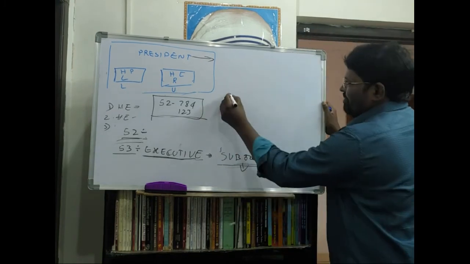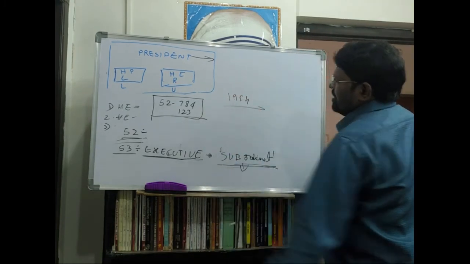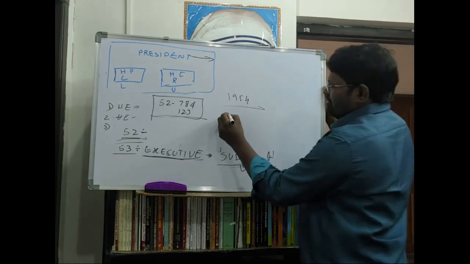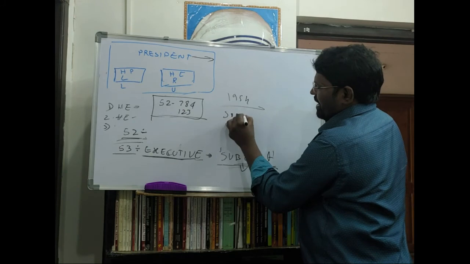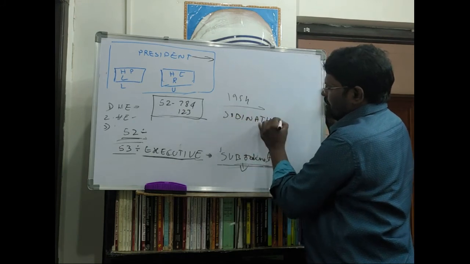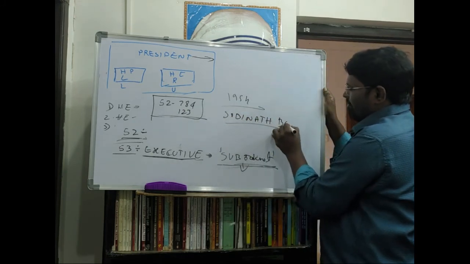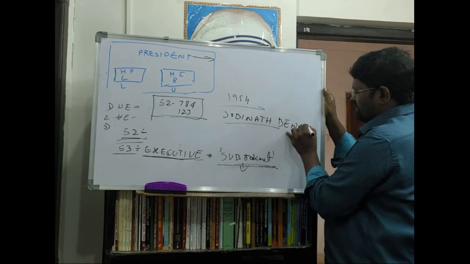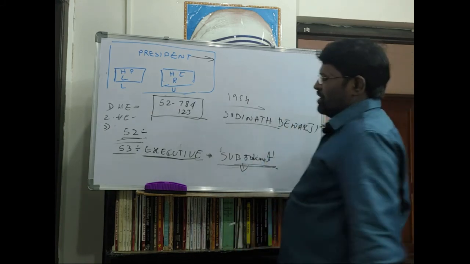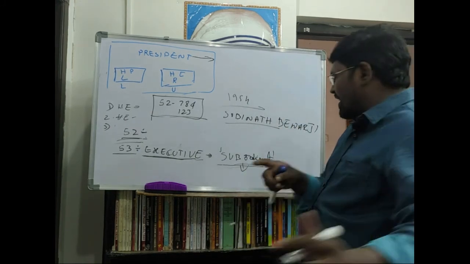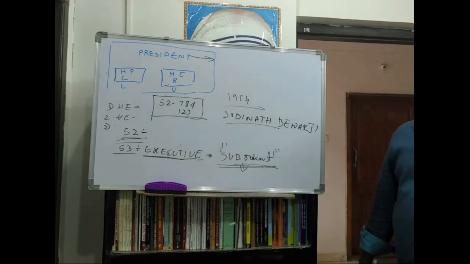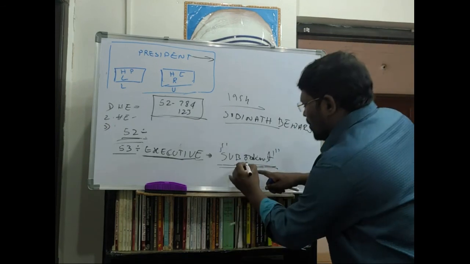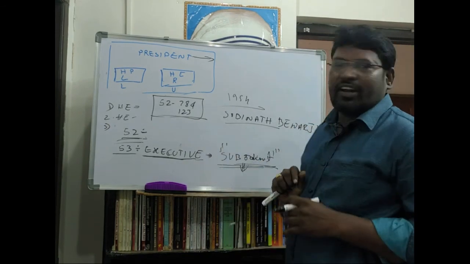So in 1594, a person, Somnath Banerjee, filed a petition before the Supreme Court regarding the word subordinate. There is no clear definition regarding the subordinate officers.